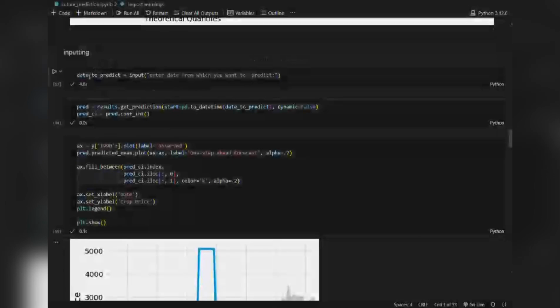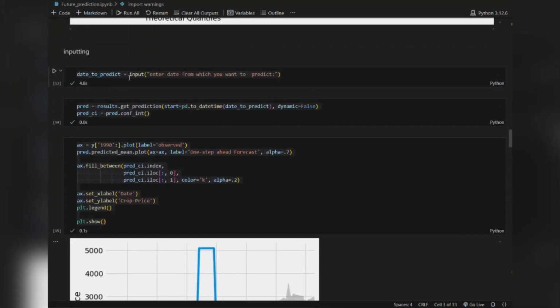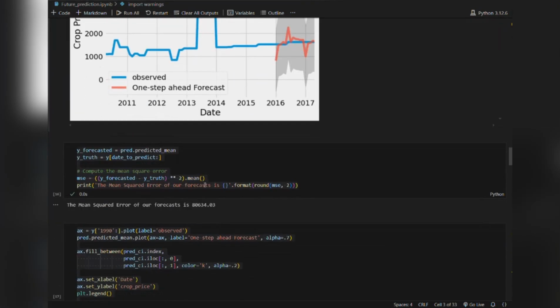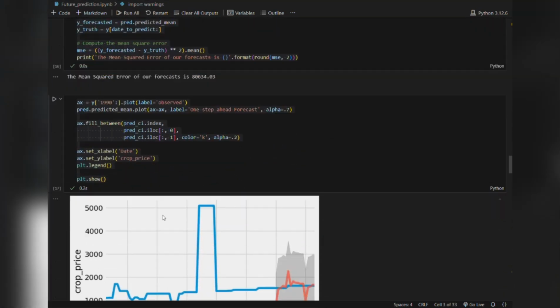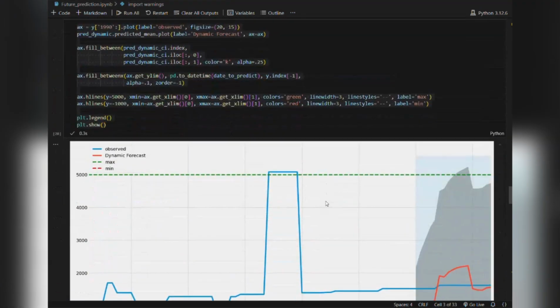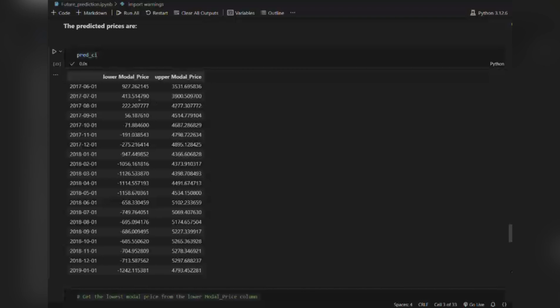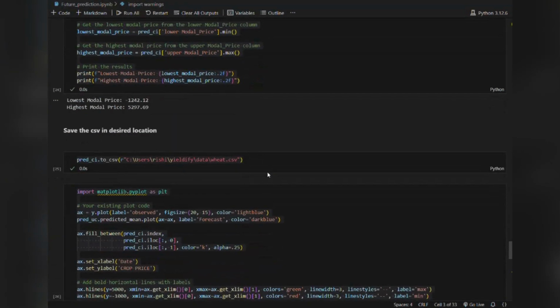So now we will use a date to predict. That is, we will input the date from which we want to predict. We will train our model on data from 1990 onwards in the data set. The data to predict will be future data, not present in the data set. Here we are using one-step-ahead forecast, and in the end we have trained our model so that it predicts the lower modal price, the modal price, and the predicted price.